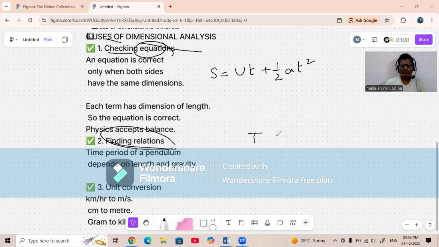Suppose T is equal to square root of L by G, the time period of a simple pendulum that depends on the length of the pendulum and acceleration due to gravity. Next, you can convert one system of units to another, from kilometer per hour to meter per second, centimeter to meter, grams to kilograms. That can be done using dimensional analysis.